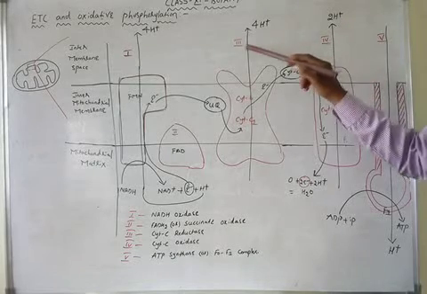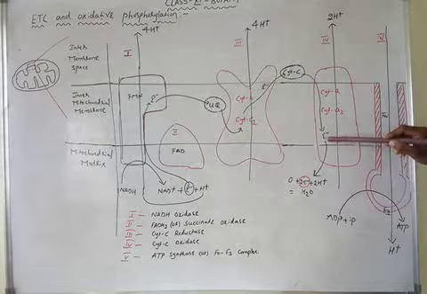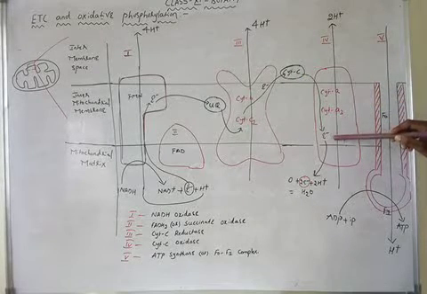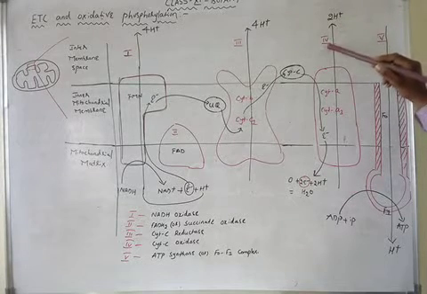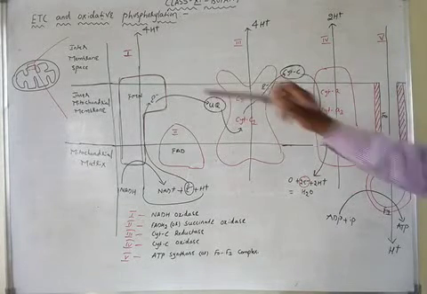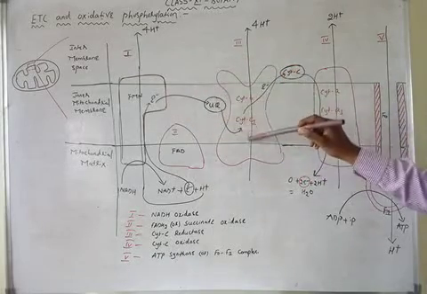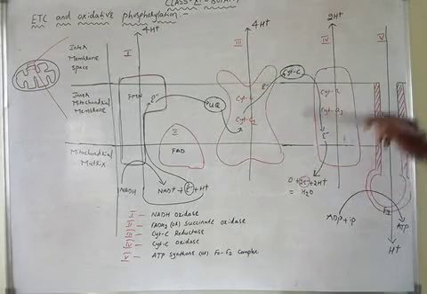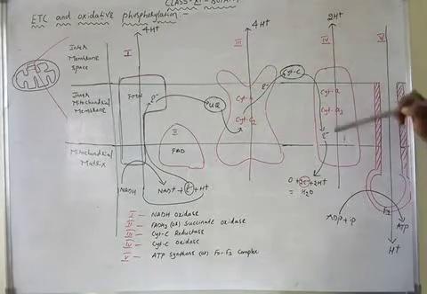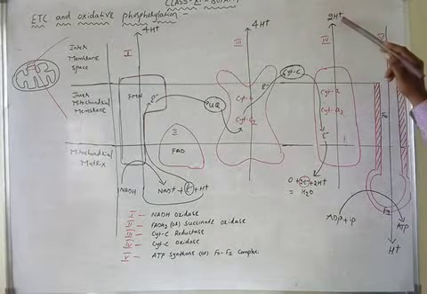I repeat, like that of complex 1 and complex 3, for every 2 electrons transporting through complex 4, there is the translocation of 2 protons by complex 4. So here, complex 1 and complex 3, for every 2 electrons, are translocating 4 protons and 4 protons. But complex 4, for every 2 electrons, is translocating only 2 protons.